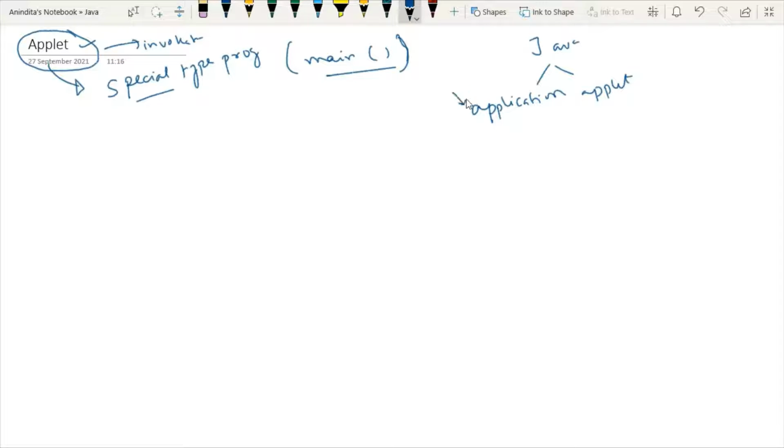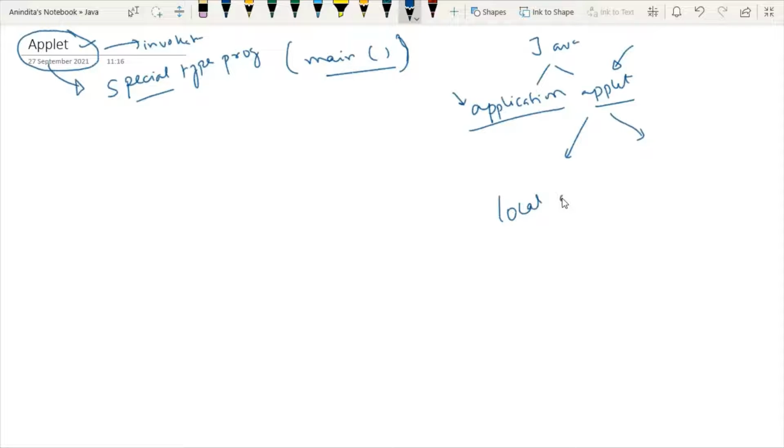Application based programming means whatever programming we did in the previous classes, those codes have their main class and main method, so they are part of application programming. And today we will talk about applet programming. Now if you ask me how many types of applet programming are there in Java, we basically have two specific types of applet programming.